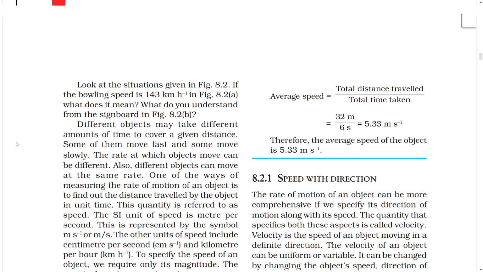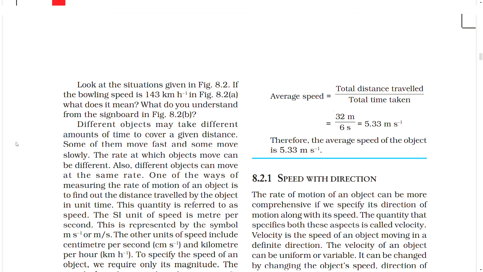Different objects may take different amounts of time to cover a given distance. Some of them move fast and some move slowly. The rate at which objects move can be different. Also, different objects can move at the same rate. One of the ways of measuring the rate of motion of an object is to find out the distance traveled by the object in unit time.